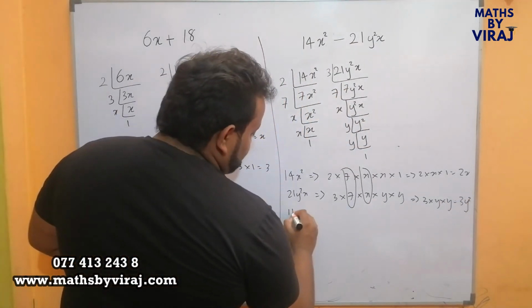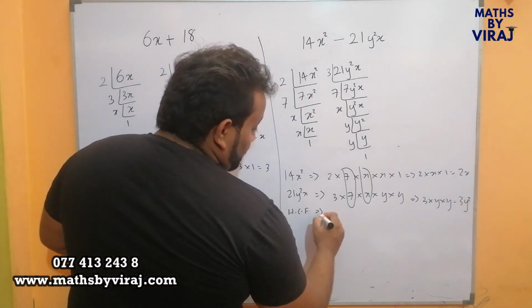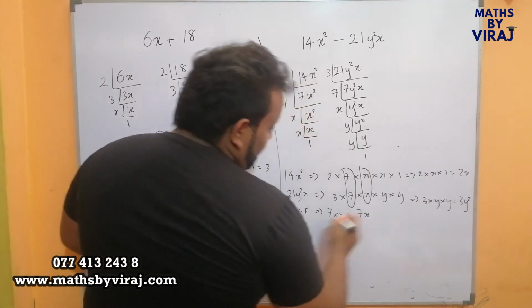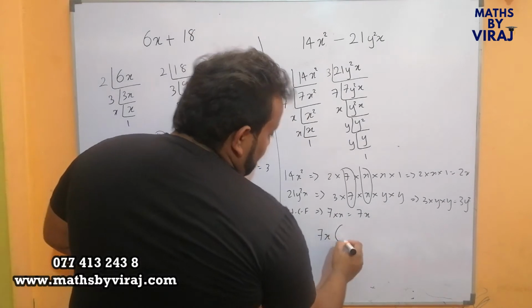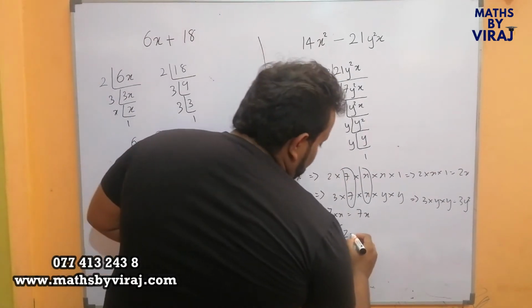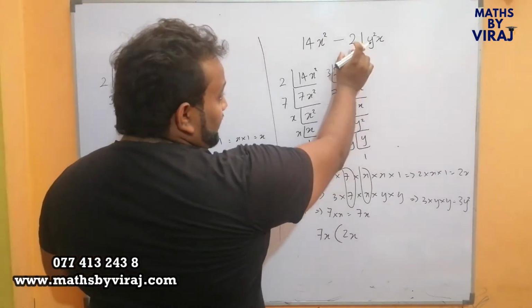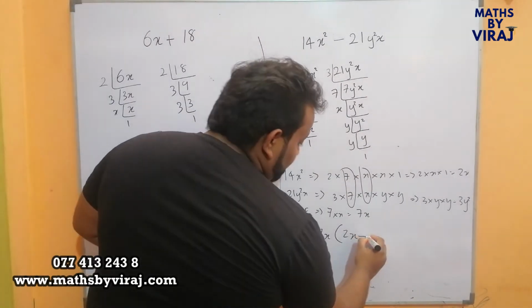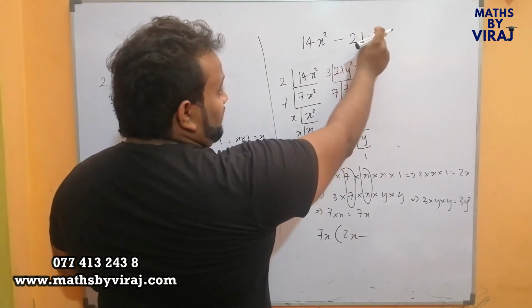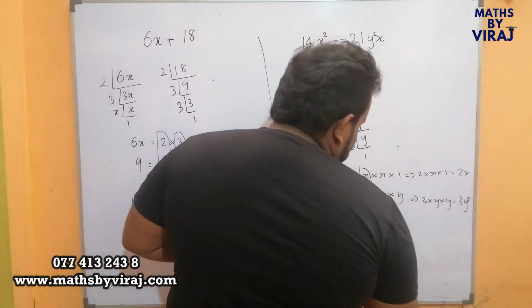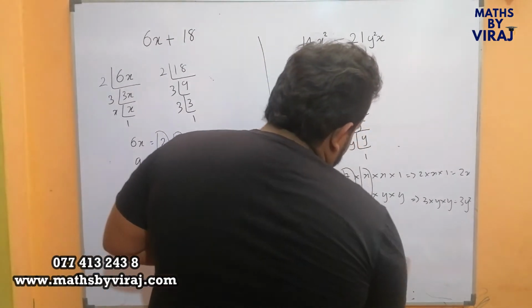So what is the HCF, or the highest common factor, or the common terms? 7 into x, 7x. Therefore write 7x here, and inside bracket, instead of 14x squared we have 2x, and instead of minus 21y squared x, look at this, minus, so we put minus. Instead of 21y squared x, when 7x is taken out, what's remaining is 3y squared.